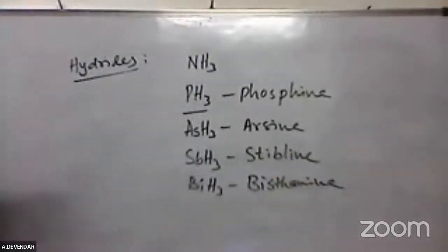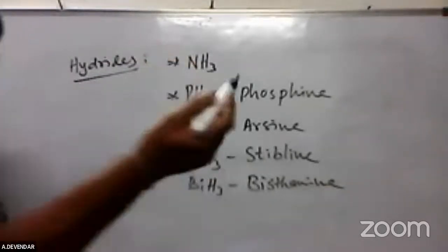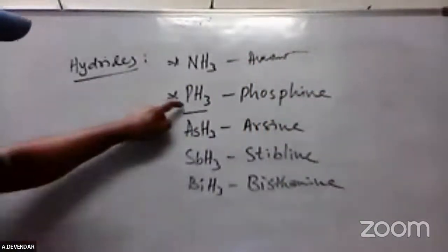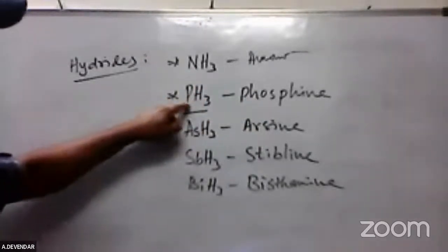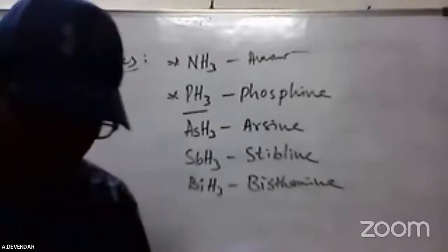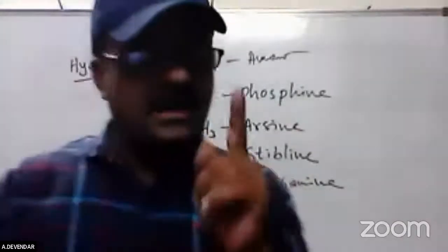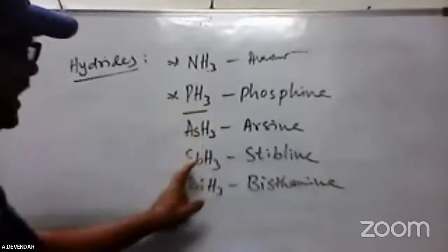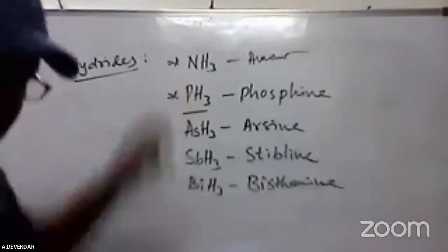Okay, these are the types of hydrides. The thing you have to remember is that NH3 is called ammonia, but phosphine is a poisonous gas, with the formula PH3. So friends, it can form hydrides, but they are of the trihydride type, that is NH3, PH3, AsH3, SbH3, BiH3. In that, phosphine is an important one. Next we will go to the oxides.